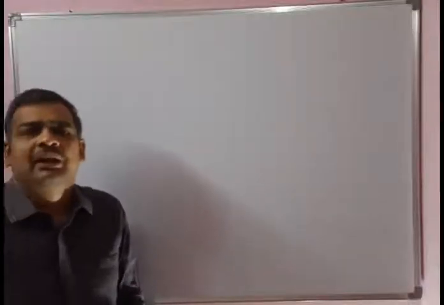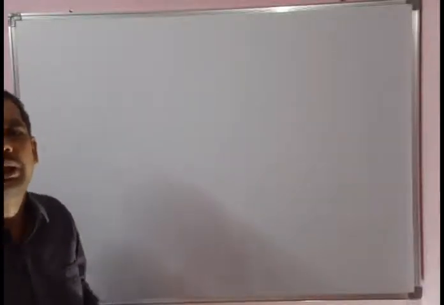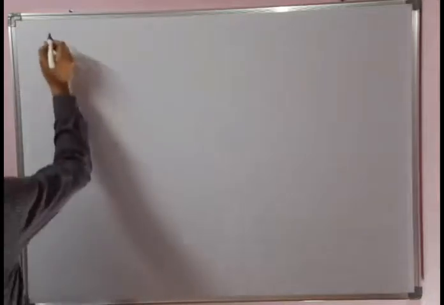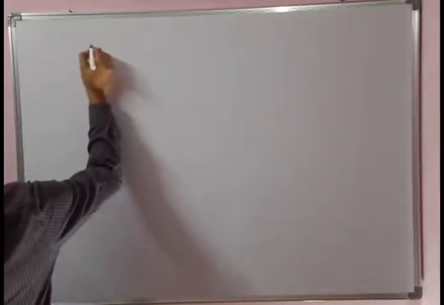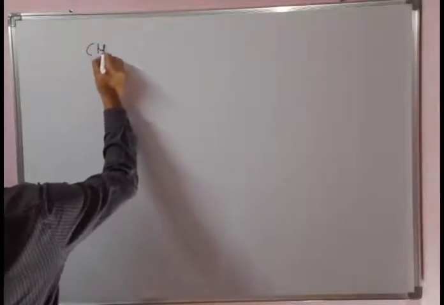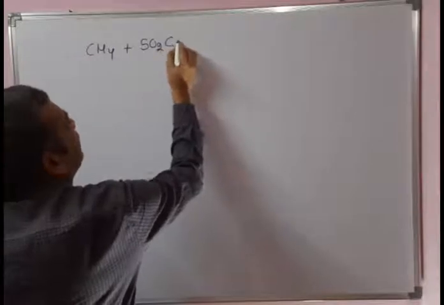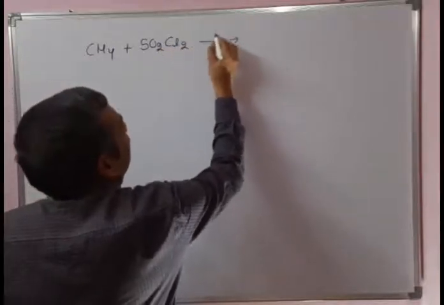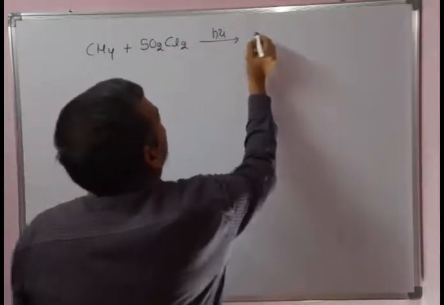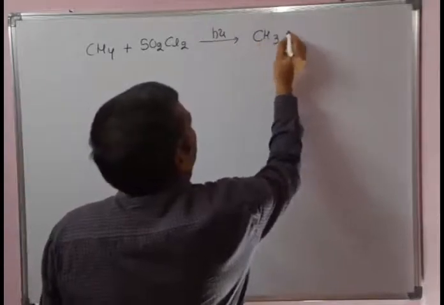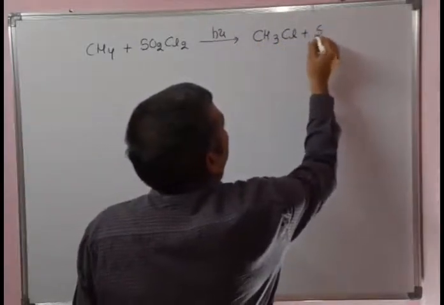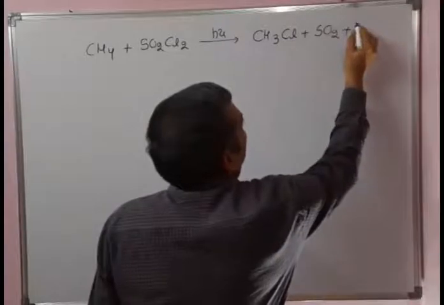The next method of preparation of alkyl halides from alkanes is by using sulfuryl chloride. When an alkane reacts with sulfuryl chloride in the presence of sunlight, we get methyl chloride plus sulfur dioxide plus hydrochloric acid.